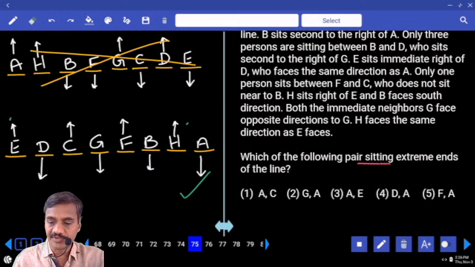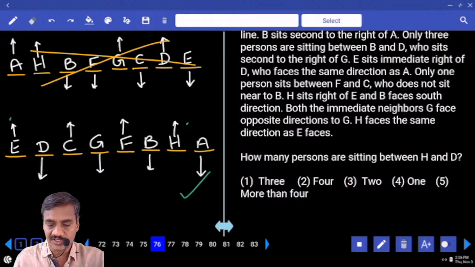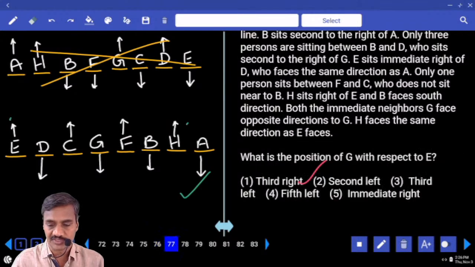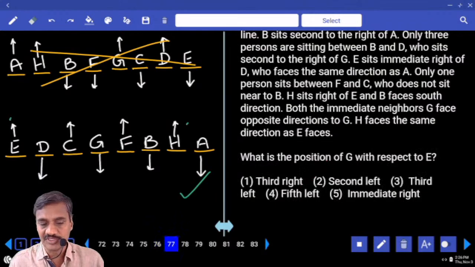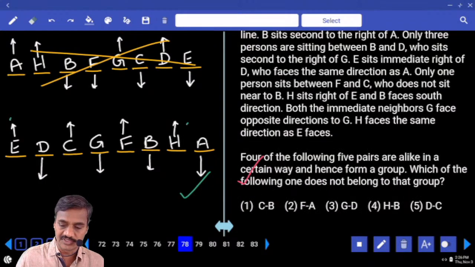Then which of the following pairs sit at the extreme ends of the line? E and A. E and A, that is choice 3, question 75. Then 76. How many persons are in between H and D? In between H and D, there are only 4 people, choice 2, question 76. And what is the position of G with respect to E? G with respect to E, third to the right. Third to the right, that is choice 1, question 77.